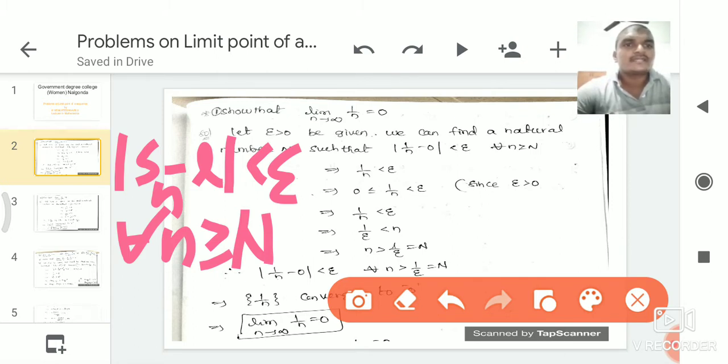Here we take epsilon equal to 0.1, because epsilon is greater than 0.